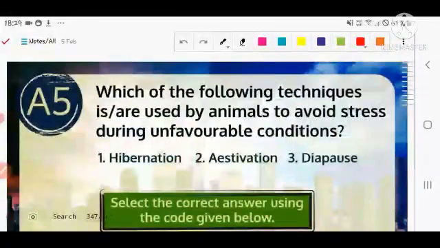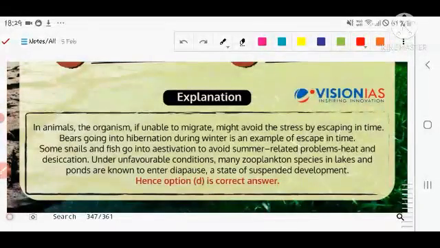Let's see the next question. The next question is related to which of the following techniques are used by animals to avoid stress. So all are correct, yes, because the animal organism is unable to migrate.